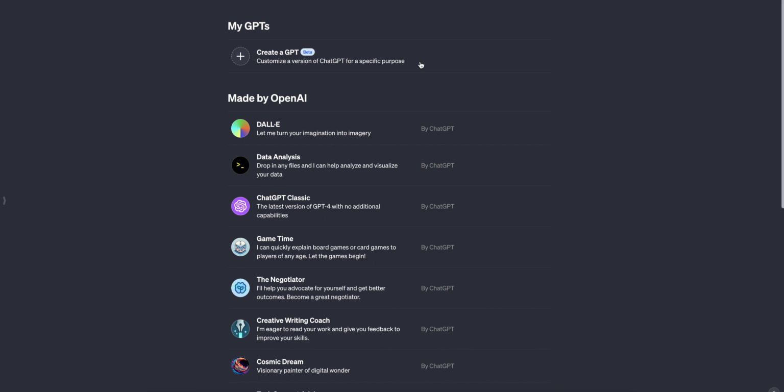This feature itself basically killed like 50 or 60% of the companies that were just a thin wrap on top of ChatGPT, because you no longer need them, right? You can just go ahead and create your own GPT and then use it. And this is really interesting because if you take a moment to think about this, it means that the direction in which OpenAI is going is very different than what people expected, right? Because they're now allowing us to create, enrich, and add upon their platform. And they also invited most developers as part of the Dev Day to go ahead and just create their own GPTs and publish them in the platform itself.